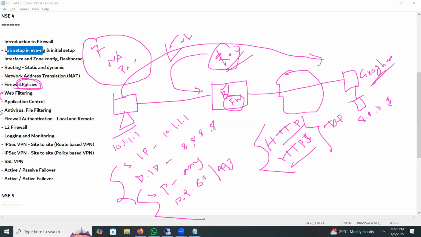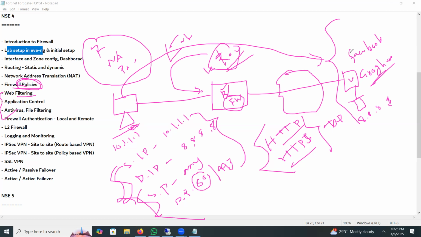But the difference is here: web filtering. Suppose this is a Google server, or this can be Facebook, or any other website. If I create an extended ACL and permit this rule, this user can browse everything from the outside, right? So what is the problem here? Of course, it has a problem.